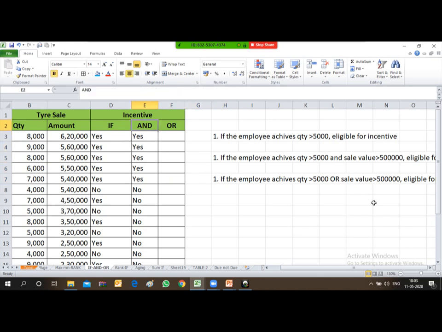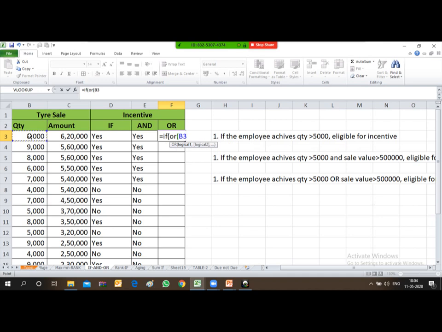So friends, as we used this formula by typing AND, instead of AND you will have to provide OR. Let's type the formula. It's a similar way to which we have used for the AND function. Type here IF, then start bracket, then OR, again start bracket, put the logical test.